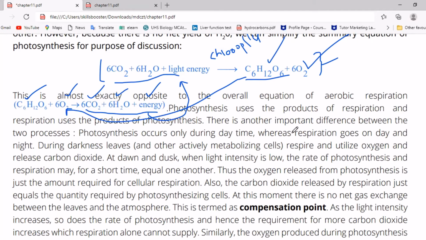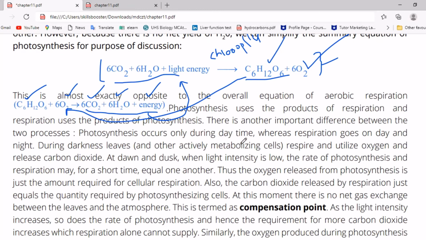There is another important difference between the two processes. Photosynthesis occurs only during daytime, whereas respiration goes on during day as well as night.